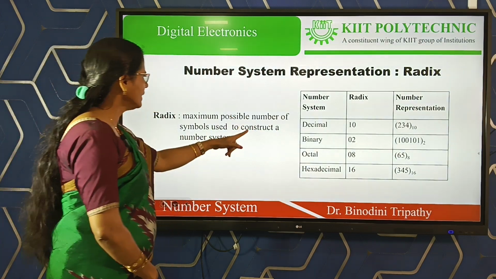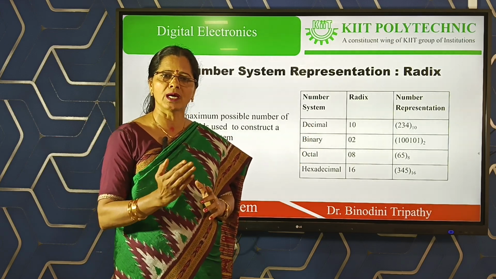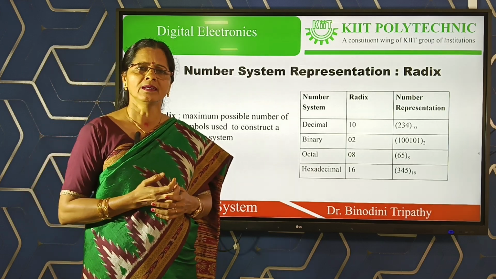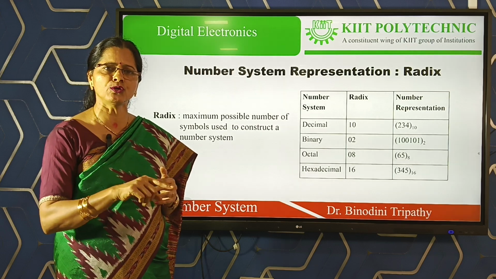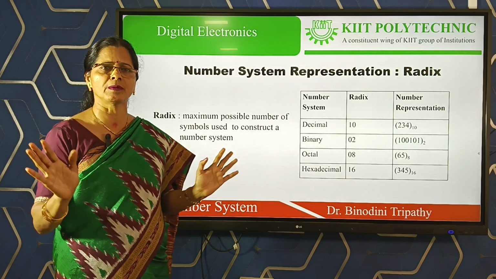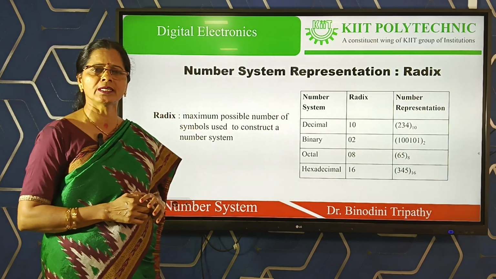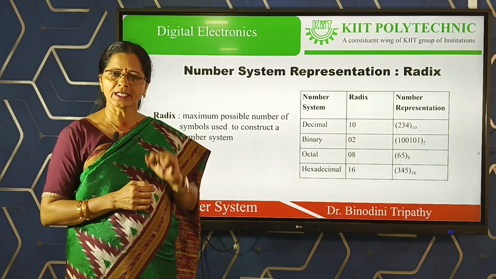Similarly, in binary number system, only 2 symbols are used, that is 0 and 1. That means in binary system, any number can have any number of digits, but each digit may be either 0 or 1. No other value here. Similarly, in octal number system, 8 symbols are used and those 8 symbols are 0 to 7.